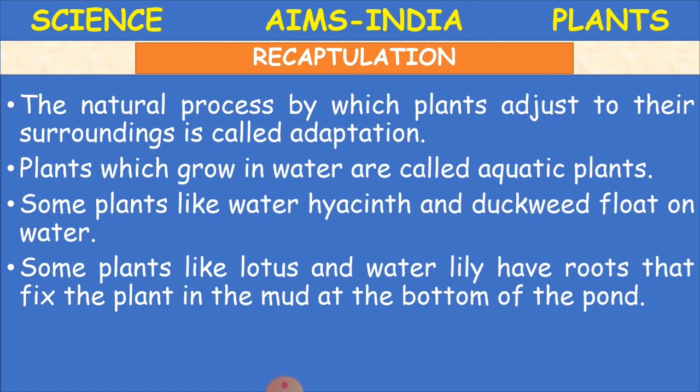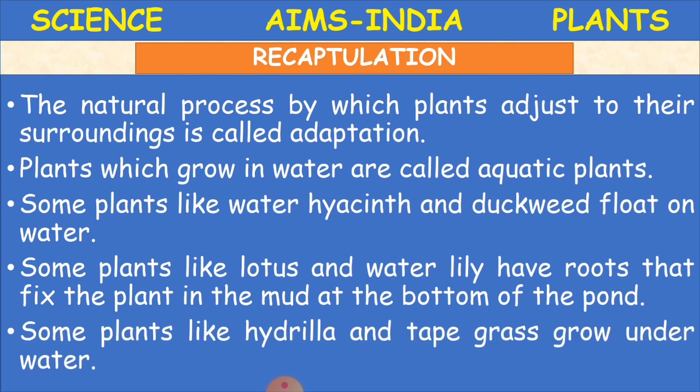Some plants like water hyacinth and duckweed float on water. Some plants like lotus and water lily have roots that fix the plant in the mud at the bottom of the pond. Some plants like hydrilla and tape grass grow under water. So this is what we have learnt in our previous class children.